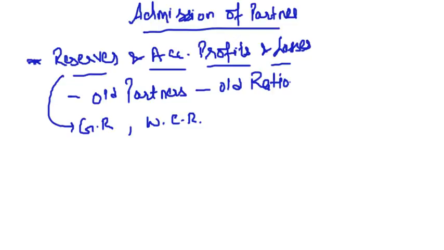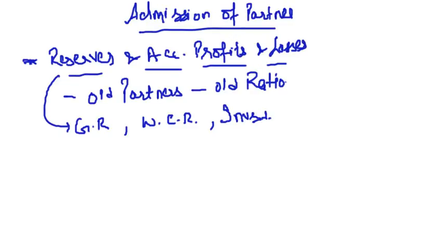Clear, friends? Then I told you about investment fluctuation reserve. What is investment fluctuation reserve?